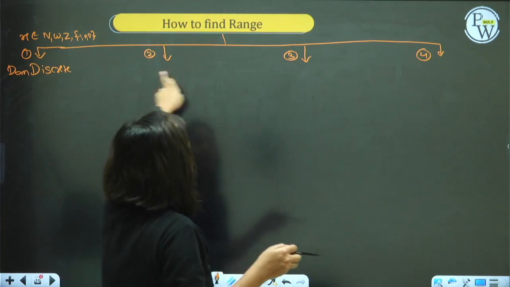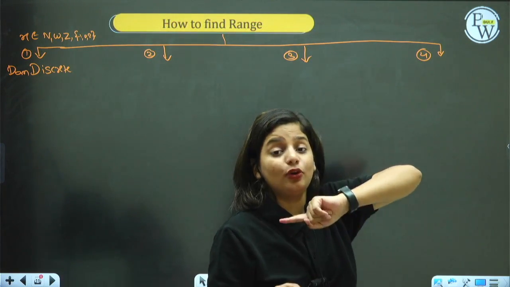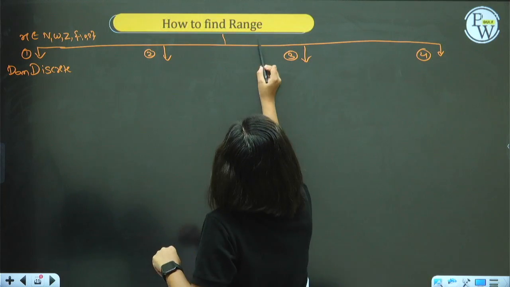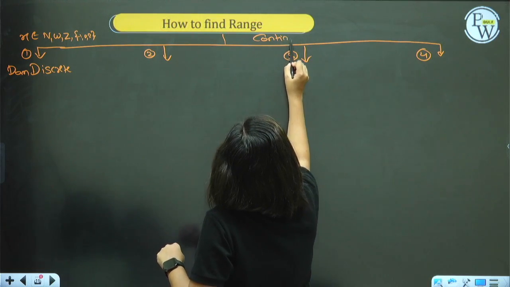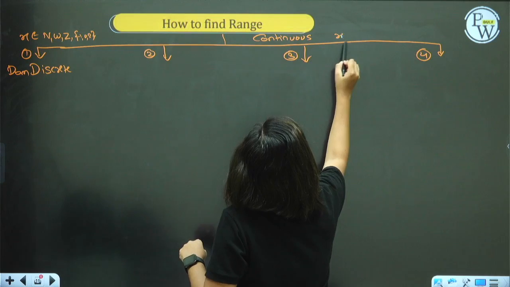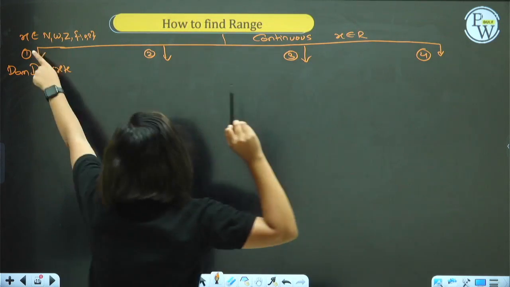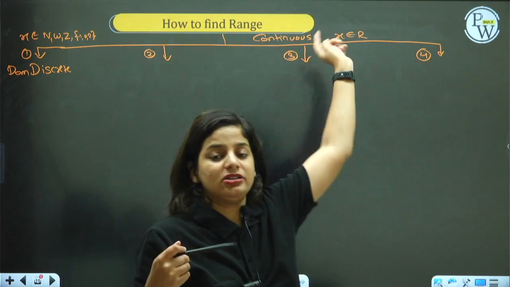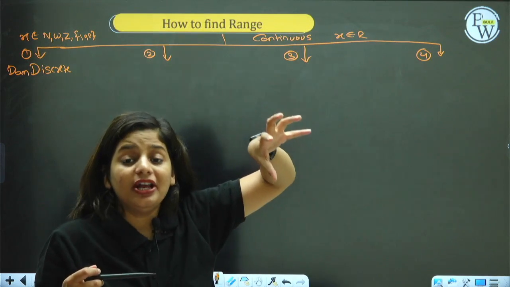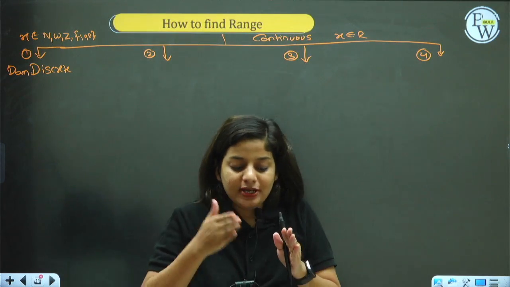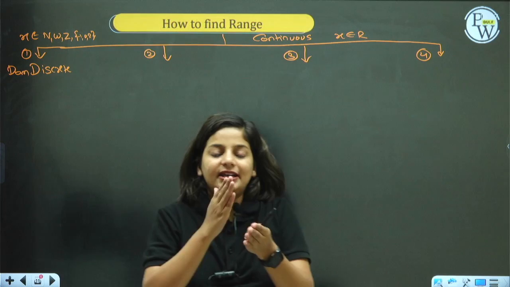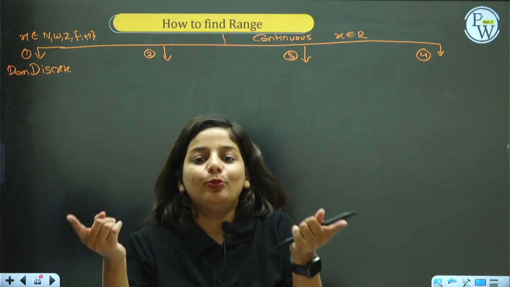That's the first. But second, third and fourth are for when the domain is continuous. That means x belongs to all real numbers. Natural numbers, whole numbers, integers are discrete values, but real numbers are continuous. You cannot list real numbers. If I say tell me all the real numbers between 1 and 2, will you be able to say?